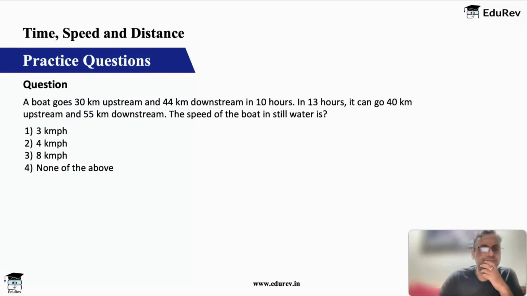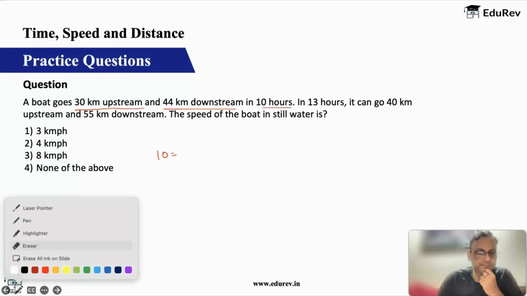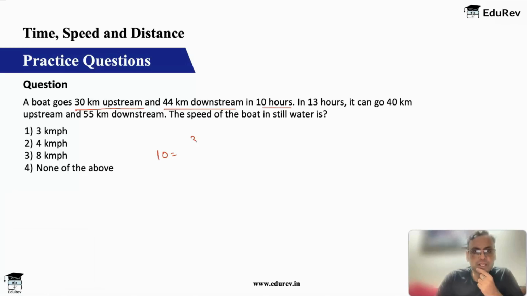Let's look at another question. A boat goes 30 km upstream and 44 km downstream in 10 hours. So we do not know the speed, but we know the distance. Total time taken is 10 hours. So 30 upon b minus s for 30 kilometers upstream, plus 44 upon b plus s for 44 kilometers downstream. This is going to be the first equation.